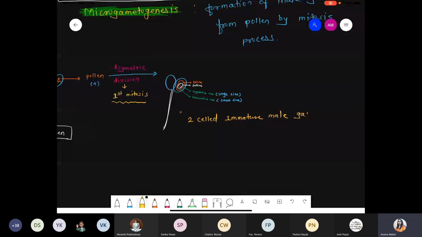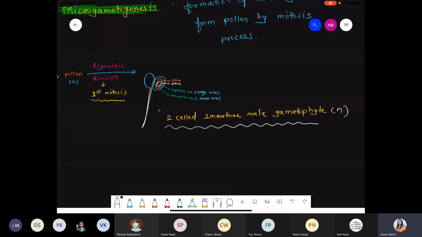Why do we call it two-celled? Because inside the single pollen grain, two types of cells are present: one is the vegetative cell, another is the generative cell. That's why it is called a two-celled immature male gametophyte. The ploidy level is haploid.